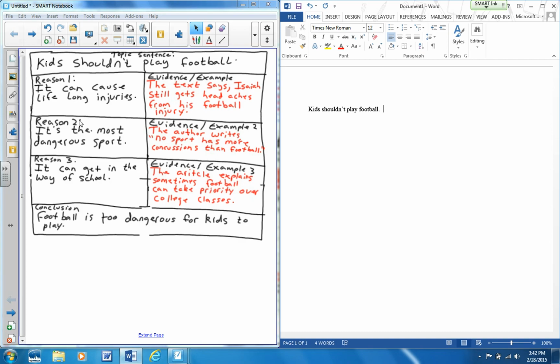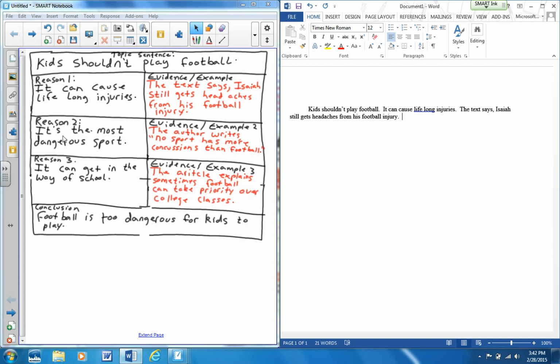So reason one says it can cause lifelong injuries. Okay, the next thing I'm going to put is my evidence and example one. The text says Isaiah still gets headaches from his football injury.